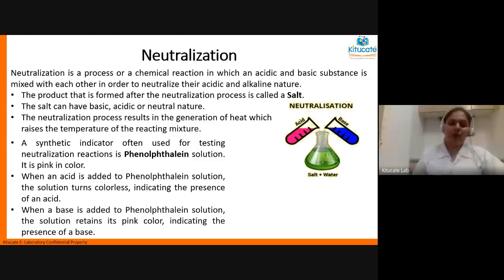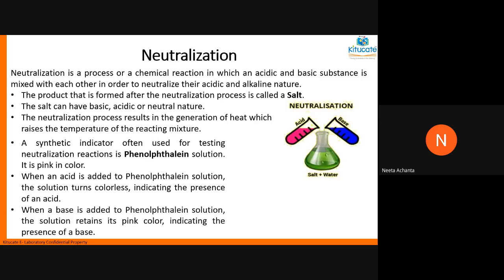Now, generally, we carry out this neutralization reaction in 11th standard when we study chemistry. What we do is we carry out a process called titration. Atharva, do you remember we performed titration in the lab last year? I don't remember, ma'am.